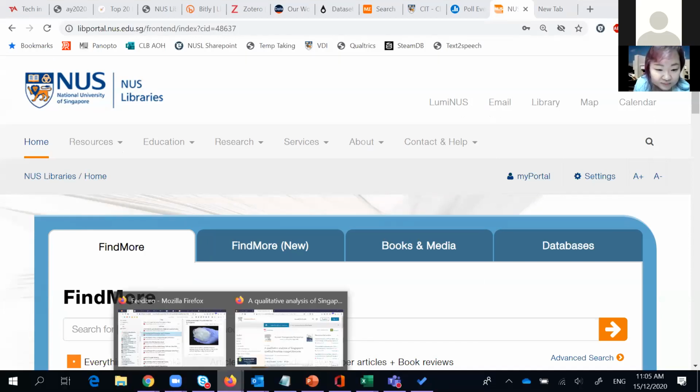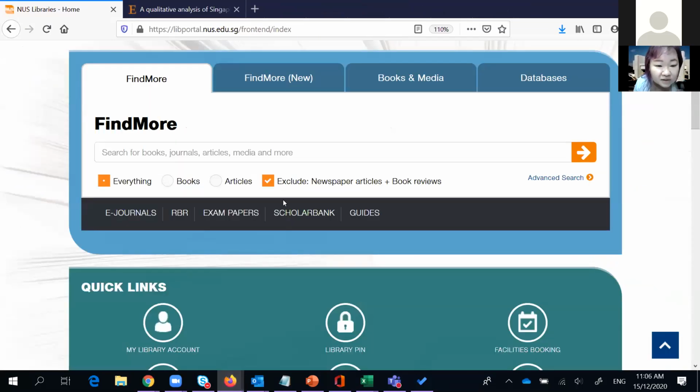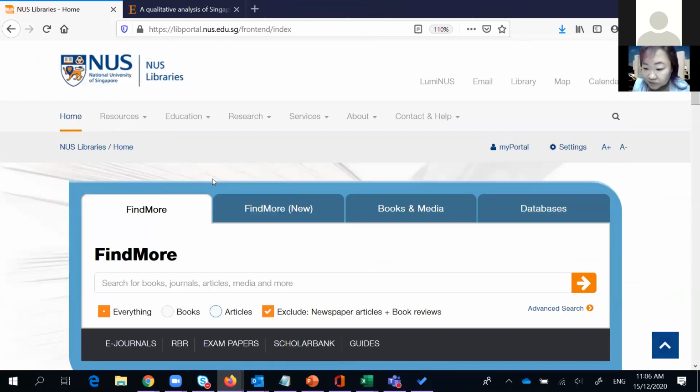Okay, so let me just demo to you what the plugin will look like once you have installed it. So this is my Firefox browser, which I've already installed. Can everybody see my screen? So it's the NUS portal one, right? So let's say on your extensions, you should be able to see this little green flame. So that's the LibKey Nomad.